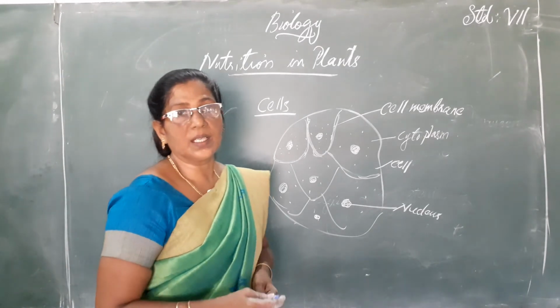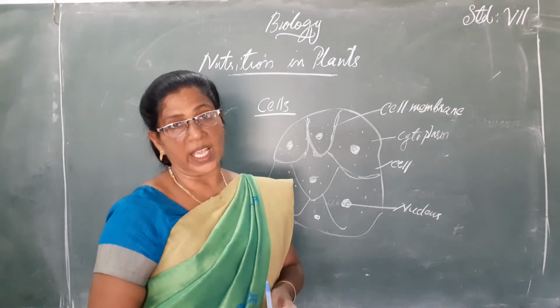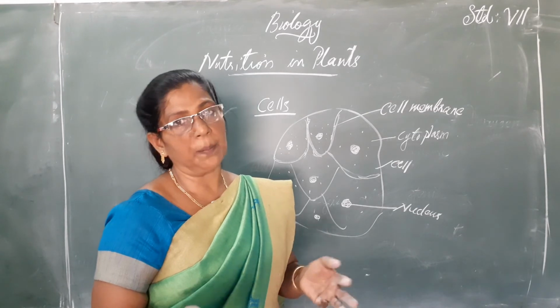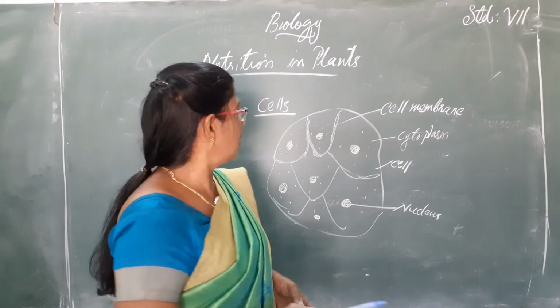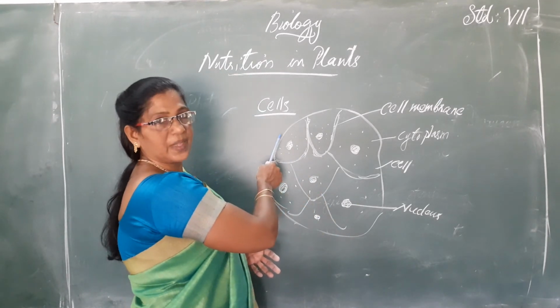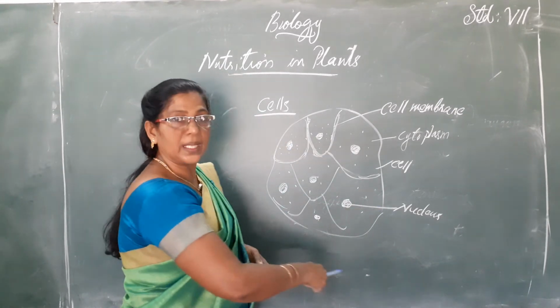Okay, students. So, the body of all organisms, whether it is an animal or a plant, is made up of building units which are called cells. What is the structure of a typical cell?